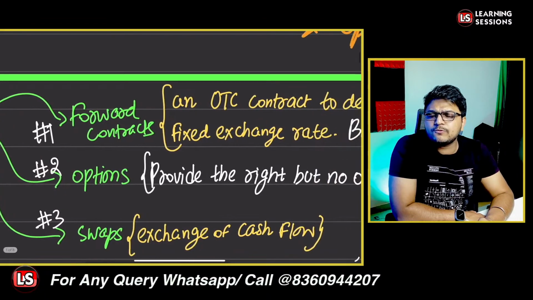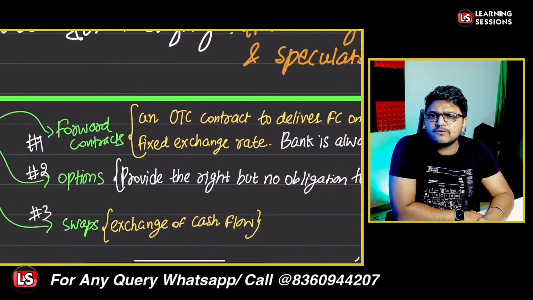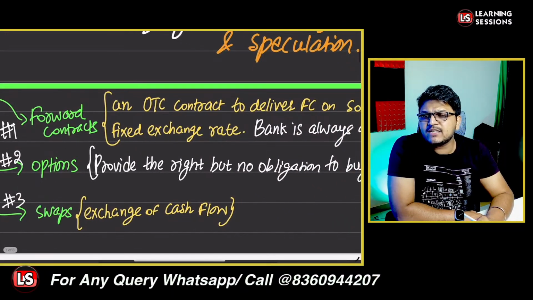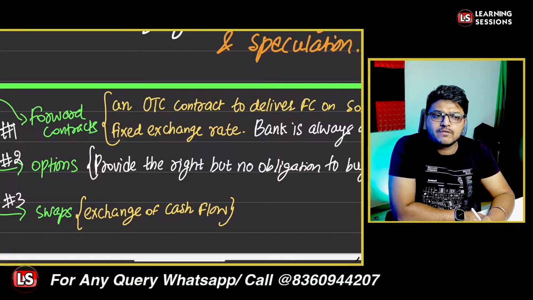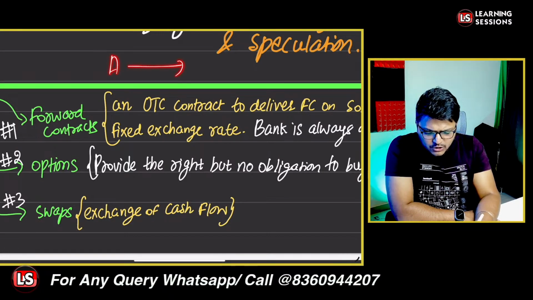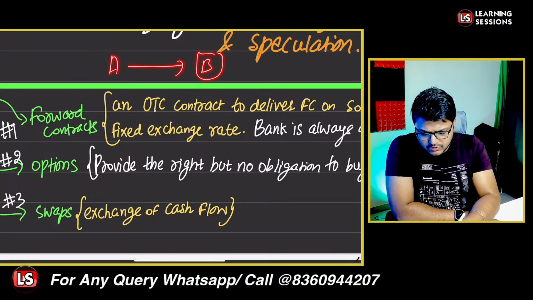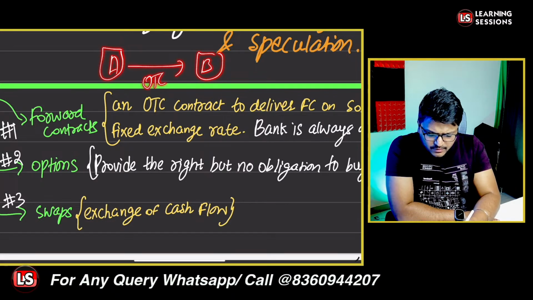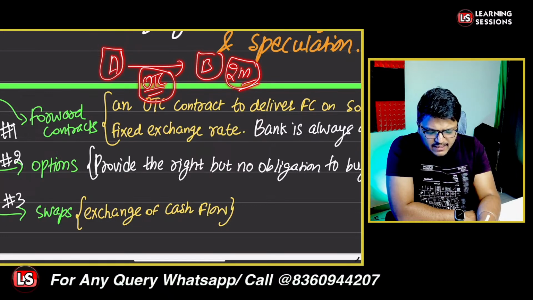In case of a forward contract, it is an OTC contract, that is an over the counter contract. Person A wants to buy USD from person B. It is an OTC contract because A wants to buy, let's say after 2 months, but wants to make sure the price won't change.